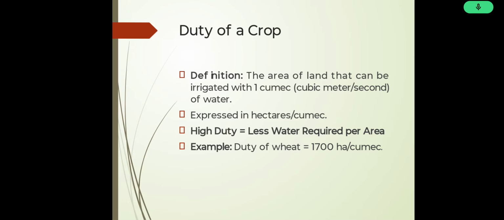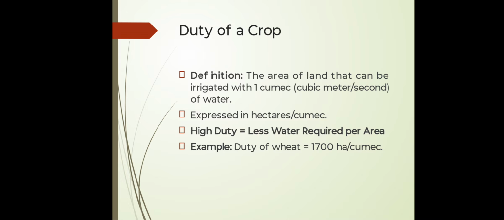Today I am going to start from duty of a crop. The duty of water or crop is the relationship between the volume of water and the area of the crop it matures. It may be defined as the number of hectares of land irrigated for full growth of a given crop by supplying 1 cubic meter of water continuously during the entire base period of that crop.